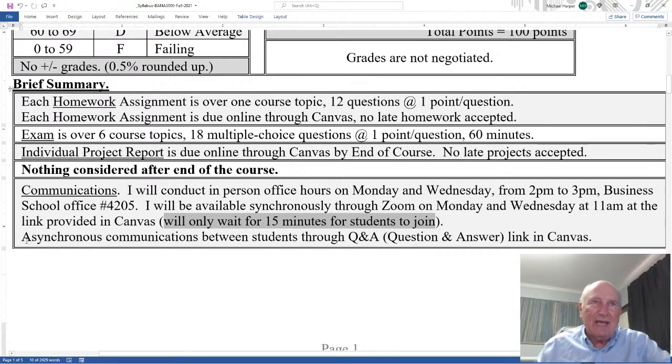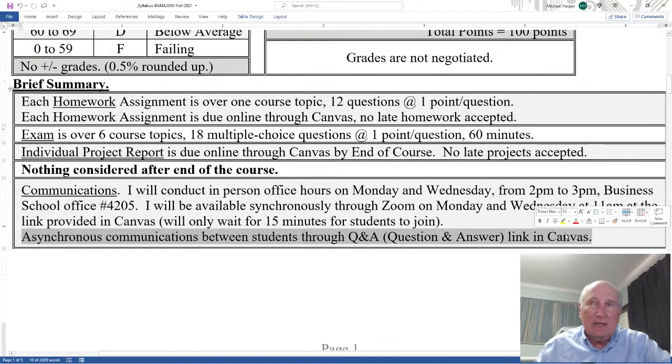Okay, that's synchronous. Asynchronous communication then will be between students through Q&A, which is the question and answers link in Canvas. And even though it's primarily between students, I will look every week. I will look at it to see if everyone is saying anything correctly. If there's anything I can add, I will add that in the Q&A sessions.